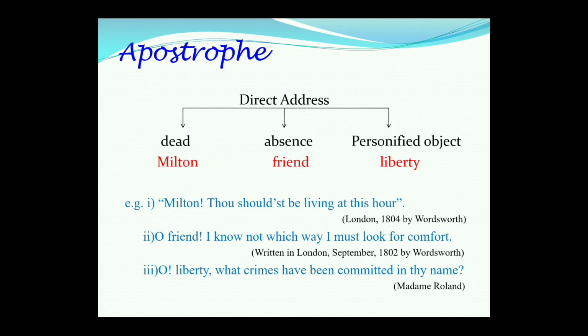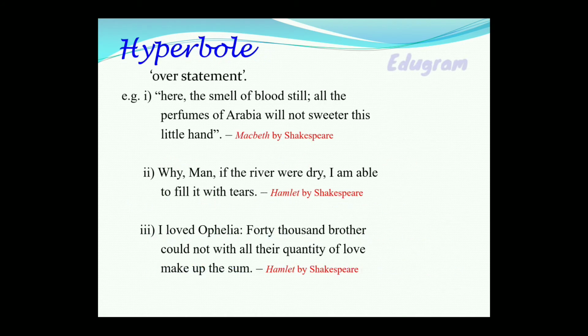Okay, next we see apostrophe. Apostrophe directly addresses a dead, absent or personified object in poetry or prose. I have given you an example for this. Please note it down. Okay, next we see hyperbole.